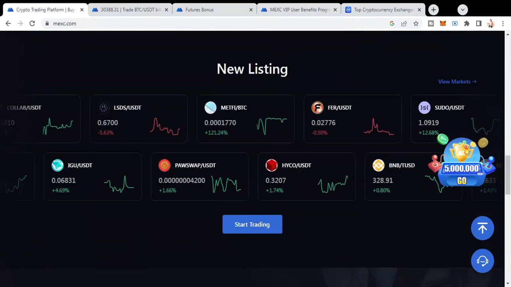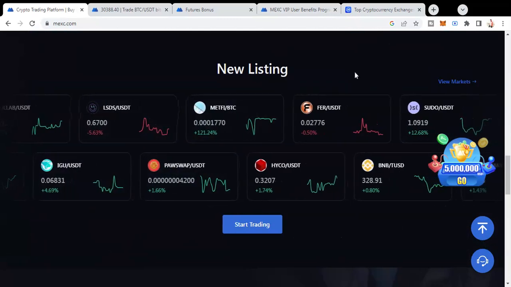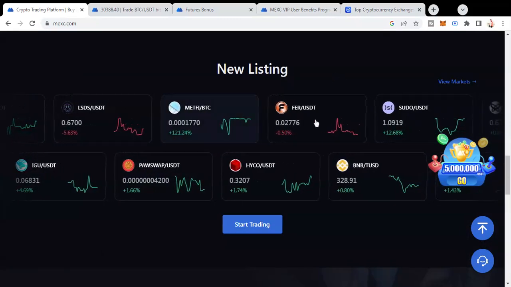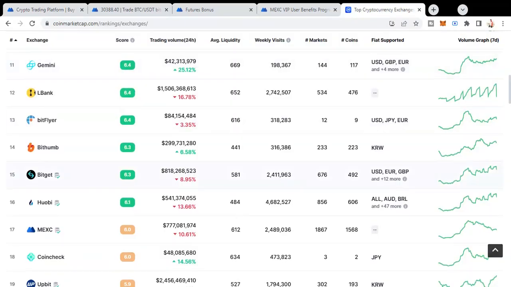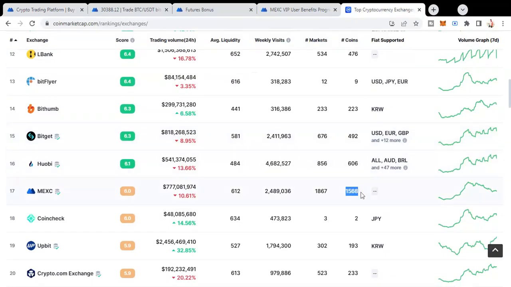And if we go down and check the new listings, there are a lot of new tokens getting listed on MEXC every day. See the number of coins. As per CoinMarketCap, it's showing 1568, but it's more than 1600 now. And if you see the weekly visits over here, it's close to 2.5 million active users. So yes, it's one of the biggest platforms.